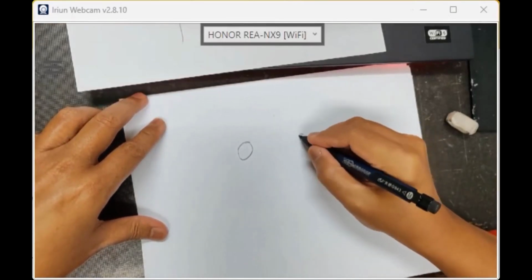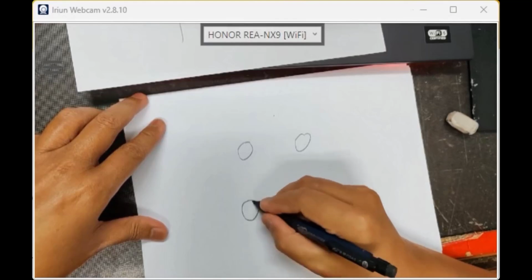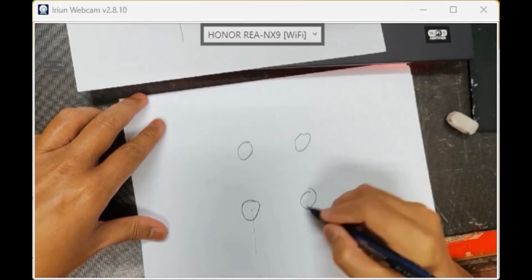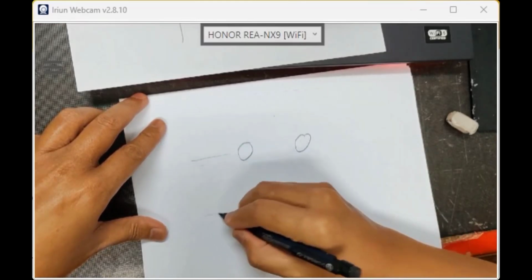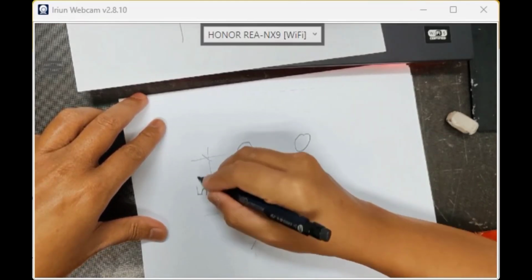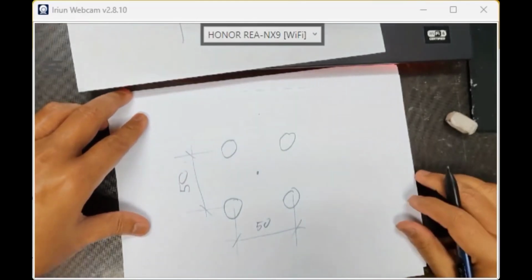So this is a board, I make a free body diagram, make it bigger. So it's a square shape. So we know that this is 50, and this is 50. Okay, this is your centroid.